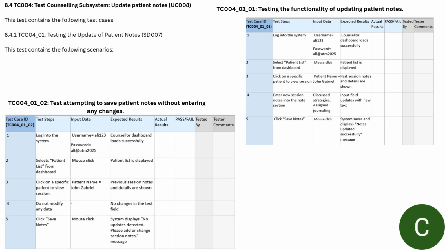In the second scenario, which is to test attempting to save patient notes without entering any changes, the first until the third steps are the same as in the first scenario. And at the fourth step, the counselor does not modify any data. Hence, there's no change in the text field. The counselor proceeds to click the Save Notes button and the system will display the message "No updates detected."